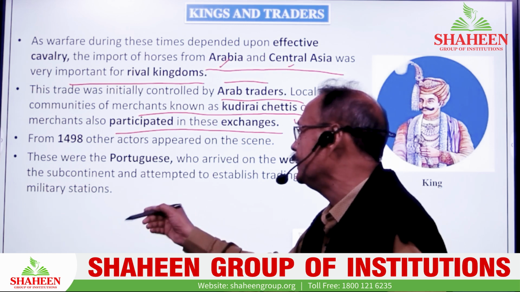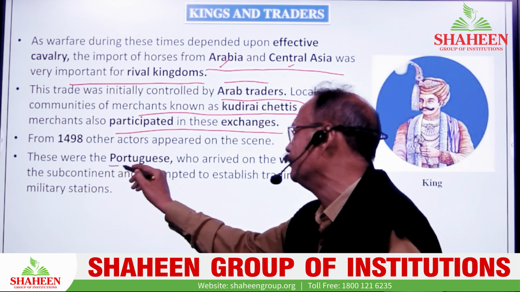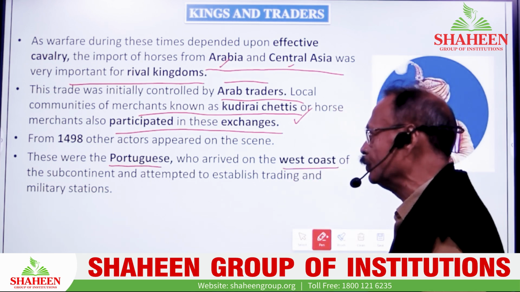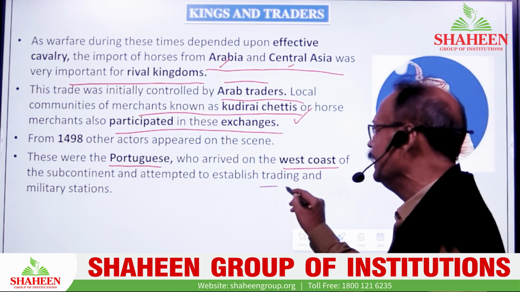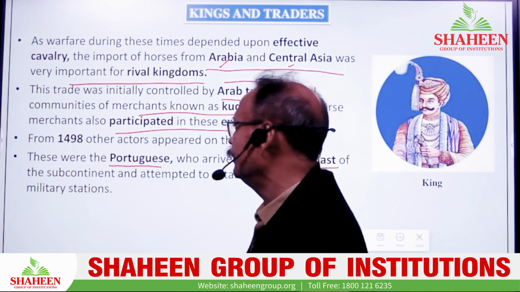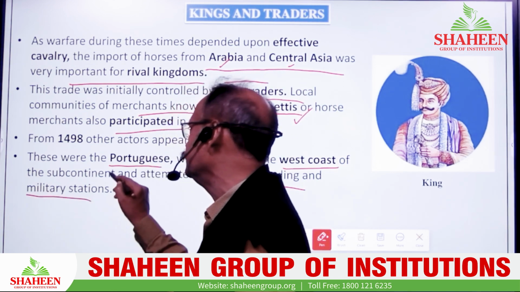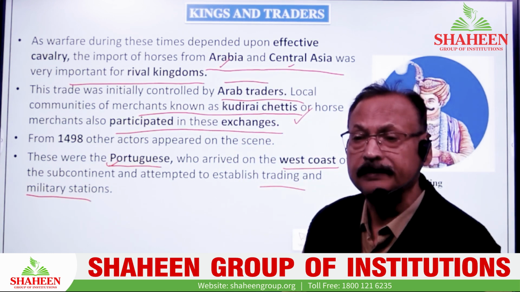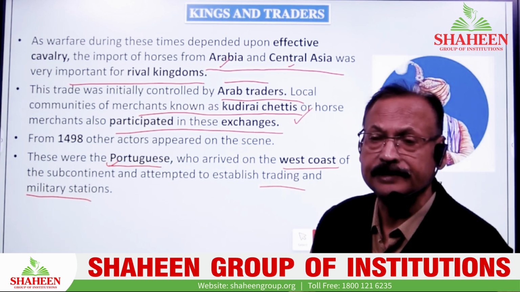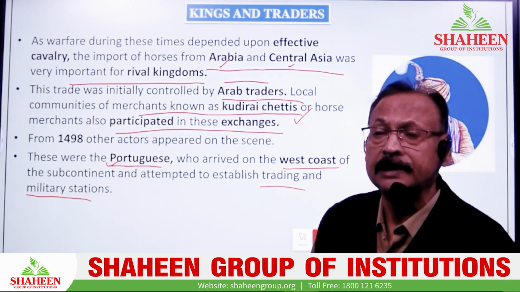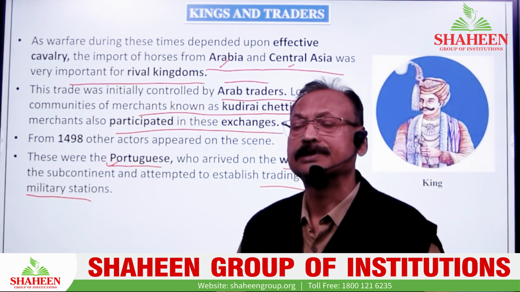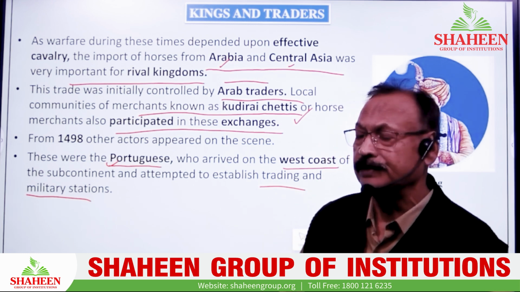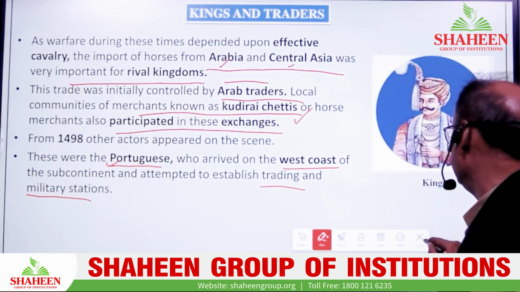In 1498 and onward, what do we find? The Portuguese, foreigners, Europeans, who arrived on the western coast of the subcontinent, attempting to establish a trading and military station. So the first people who came to this region were the Portuguese. They also developed the tradition of business and commercial activity by this time. This way the Arabian culture and the Portuguese culture intervened with the Indian culture and society of the Vijayanagar Empire. This was the beauty of the Vijayanagar Empire of this period.